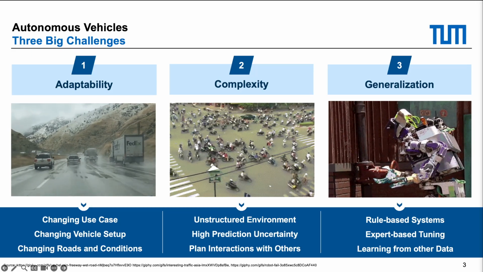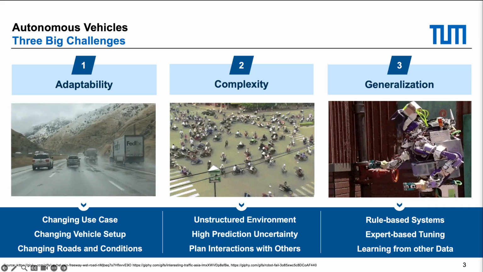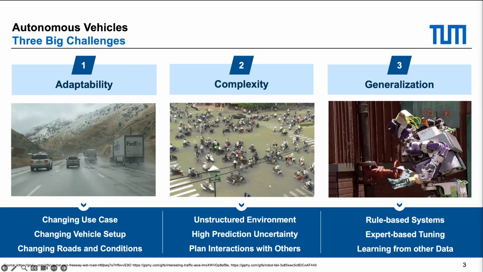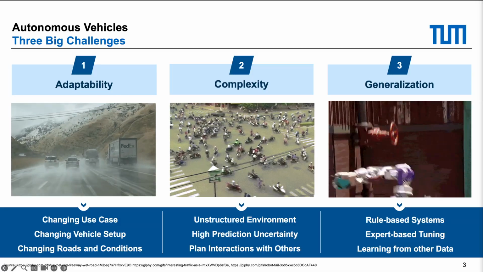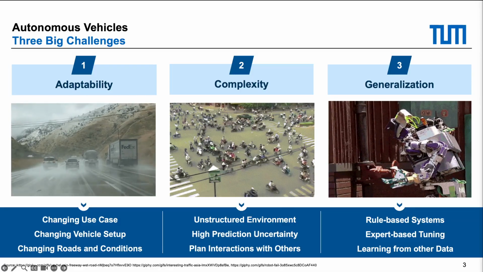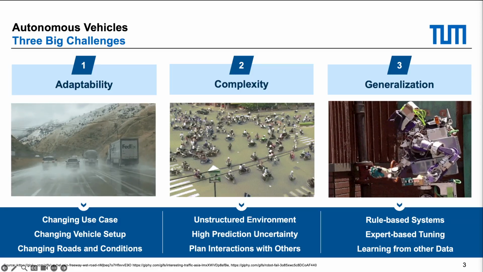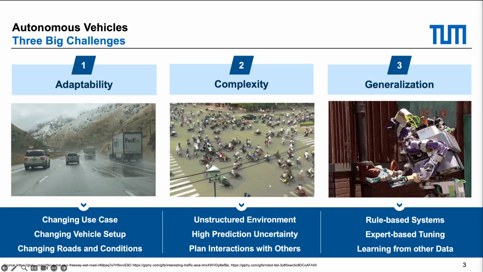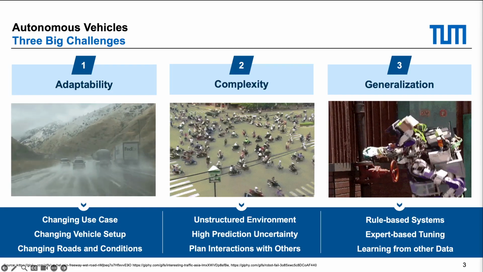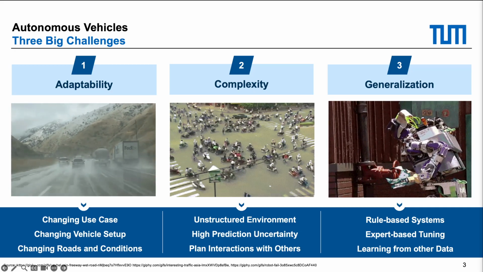Today, this is quite difficult because there are multiple challenges that an autonomous vehicle needs to overcome. First of all, we need software that adapts the vehicle to the situation, to the use case, and to the vehicle setup. Number two, we need to drive in an unstructured environment with high prediction uncertainty and therefore solve the complexity problem. And number three, we ultimately need to overcome rule-based systems and expert-based tuning. We need to learn from data and generalize with our autonomous systems much more than before.